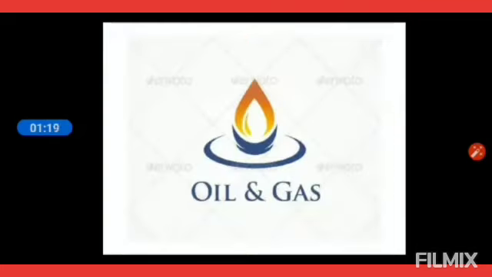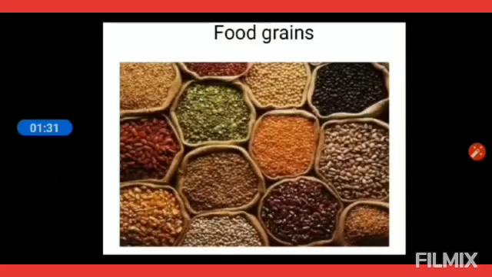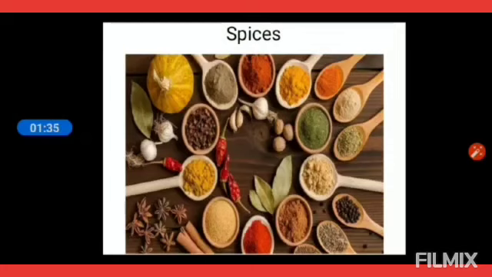This continent is also rich in oil and gas reserves. It is one of the largest producers of electronic appliances, different food grains and different spices.